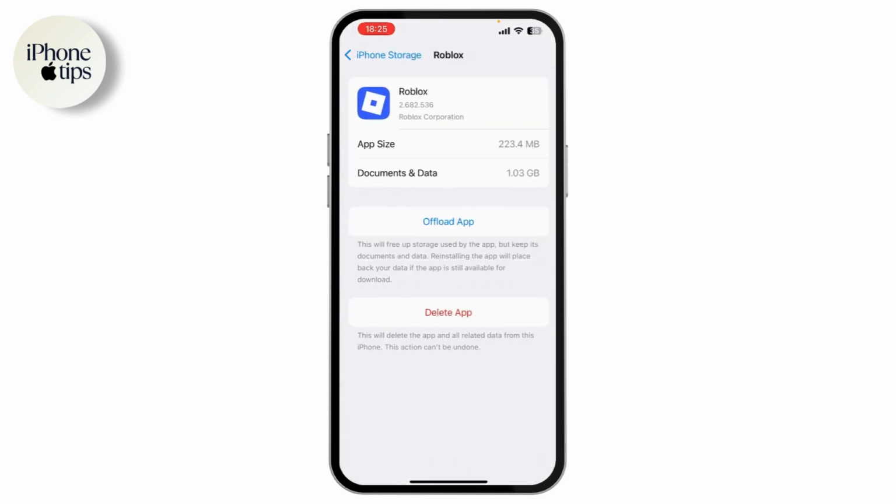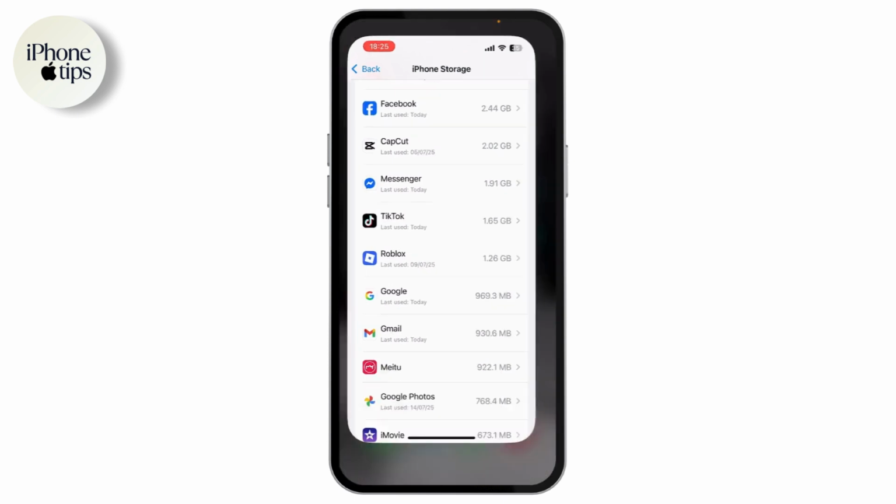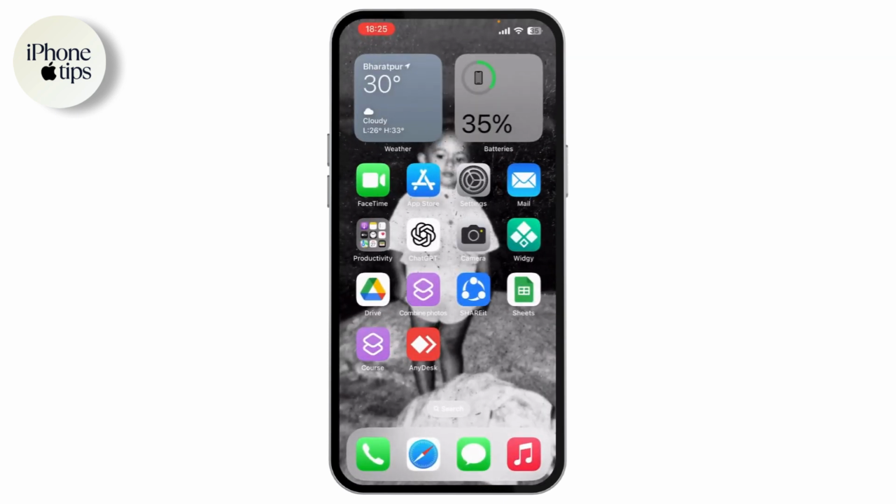Like for example, if I go with Roblox right here, I have offload app. So in the same way, you need to go with Mobile Legends and then offload the application. After offloading, restart and your problem will be fixed.